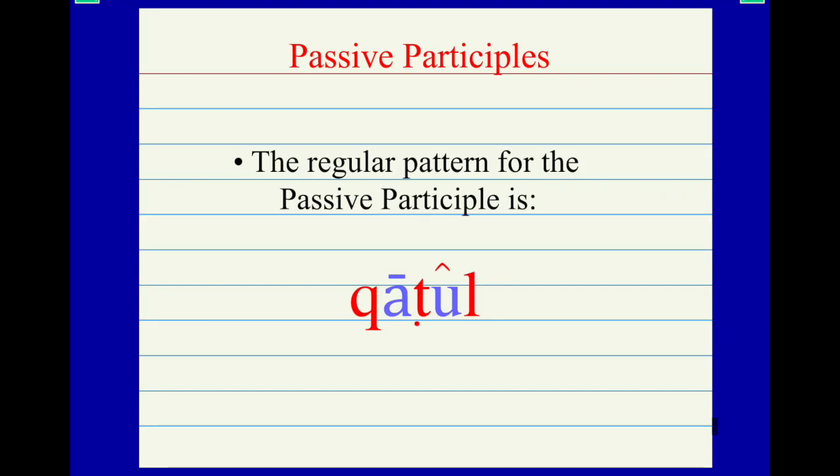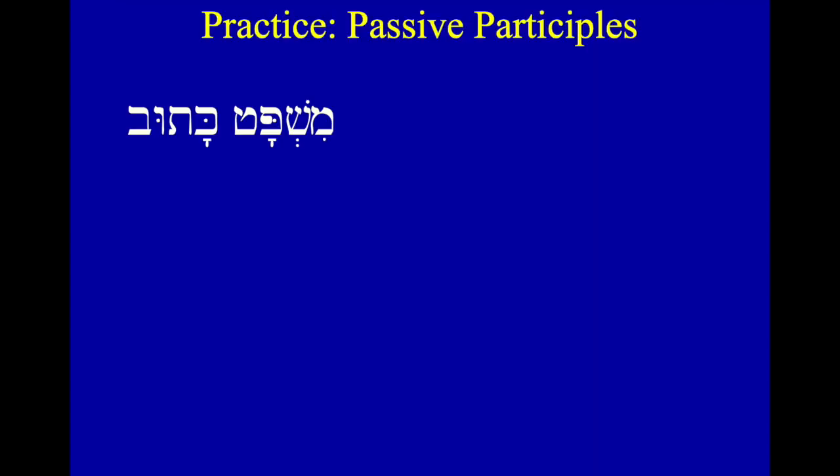Katul is the way we would use katal. Remember our general form of the verb, we use this kind of stand-in root, the root katal, which doesn't mean much. It means to kill, actually, but it's this super strong version of the root. So that's why it's used as what we call the paradigmatic root. But so again, this passive participle form is katul, long a, and then a long u in between the three radicals. All right, so let's just look at a couple of these in context.